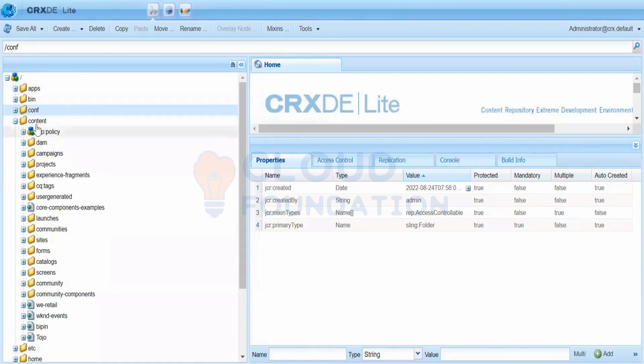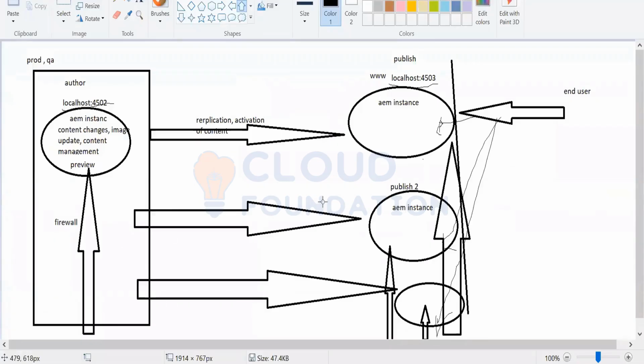It means whatever goes inside the content hierarchy you replicate. Inside apps, you never replicate anything because you never even get the option to replicate it. The code has to be deployed separately, and also separately on the publisher.